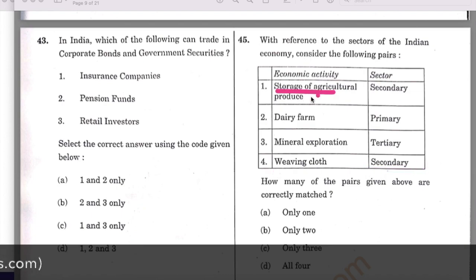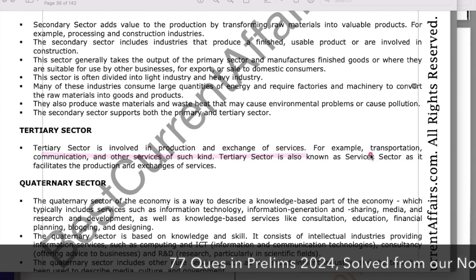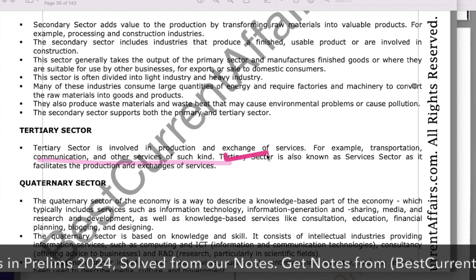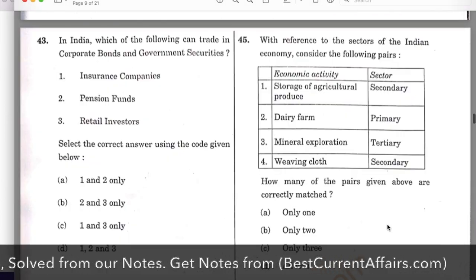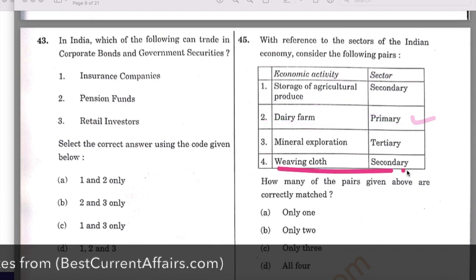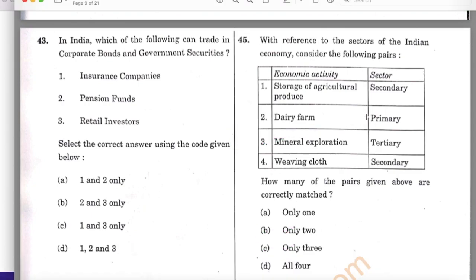The first one, storage of agriculture produce, is wrong as per the definition of secondary sector. It is actually in the tertiary sector, which is involved in the production and exchange of services, for example transportation, communication and other services of such kind, such as storage. So only farming, primary sector, is correct, and weaving cloth, secondary sector, is correct. As per the definition of these sectors, only 2 and 4 are correct, therefore B is the answer, and this question is solved.